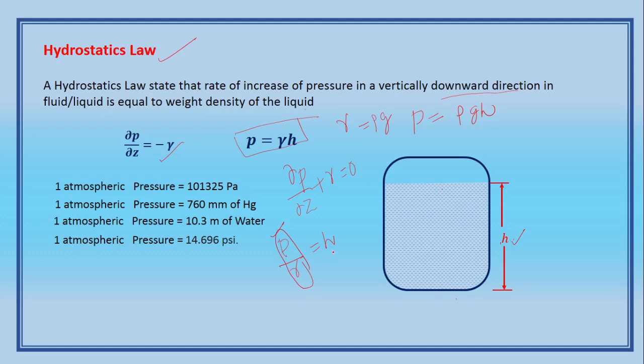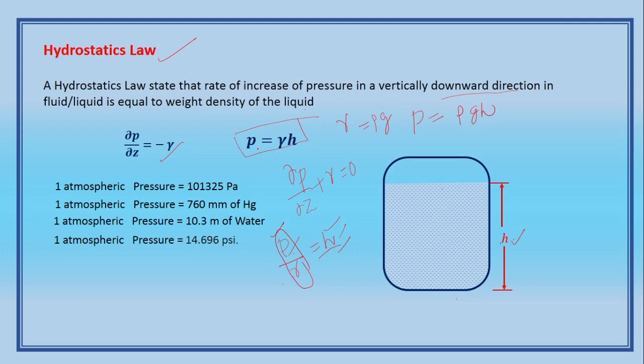In terms of length we call it pressure head; otherwise we call it pressure. Understand? You must understand the difference. The pressure unit is Pascal, and the pressure head unit is mm, centimeter, meter or inches, all these length units.